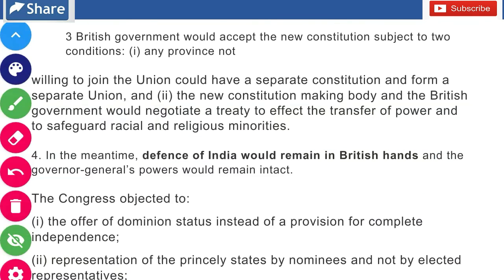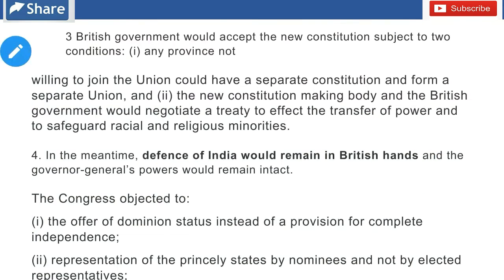And our second statement is not right, because in the second statement it was said that the Muslims had full rights to form the Pakistan. That was not right, because Muslims had no right to make the Pakistan under this proposal. Now Congress rejected the Cripps proposal. Why? It offered dominion, because Congress did not want the dominion status. It wanted complete independence, of course.